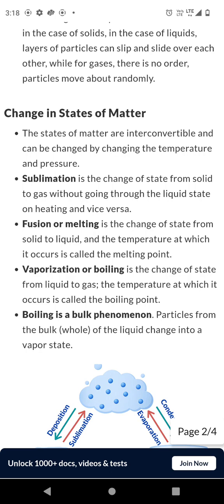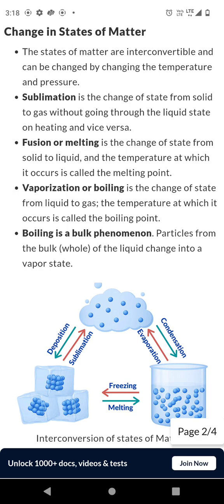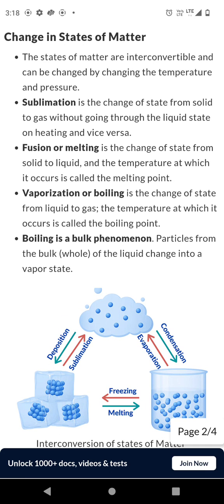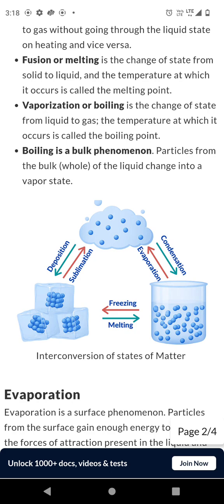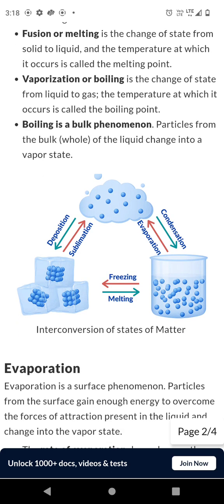Change in states of matter. States of matter are interconvertible by changing temperature and pressure. Sublimation: change from solid to gas without passing through a liquid state. Fusion, or melting: change from solid to liquid at the melting point.